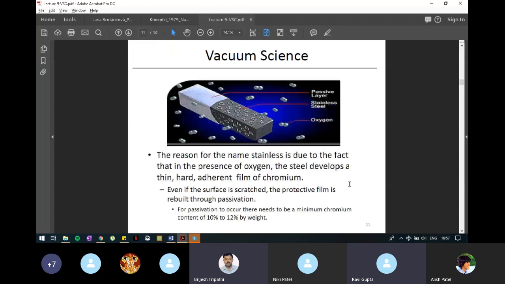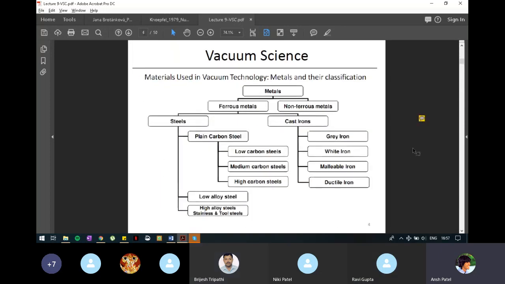Yes, Ravi, it was in the beginning of the chapter, the kind of materials that we use in vacuum technology. Please mention the classification of materials used in vacuum technology and their important properties. Or it can be framed in another way: what are the properties required for materials to be used in vacuum systems? It can be another question related to chromium: which material should be used with steel so that it becomes stainless, and explain the mechanism by which it becomes stainless.